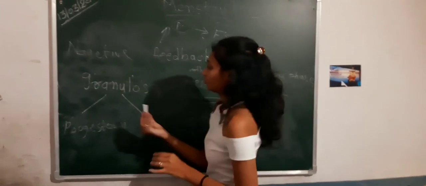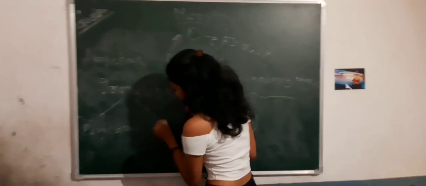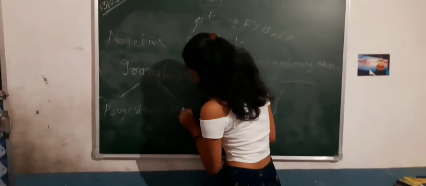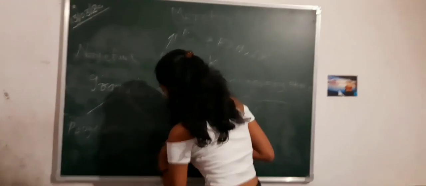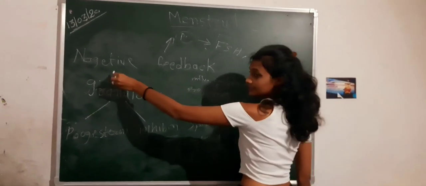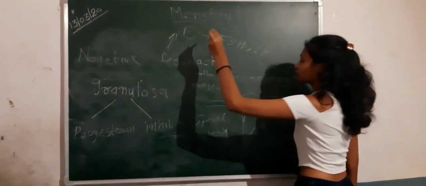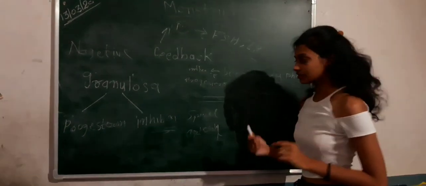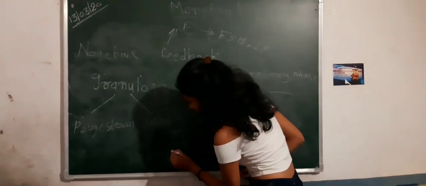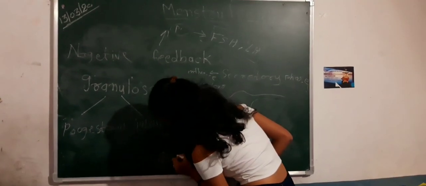Now at the same time, the granulosa cell also stimulates inhibin. Now this inhibin also works the same. It also works as a negative feedback, which reduces FSH and LH hormone. In the end result, there will be a decrease in androgen.